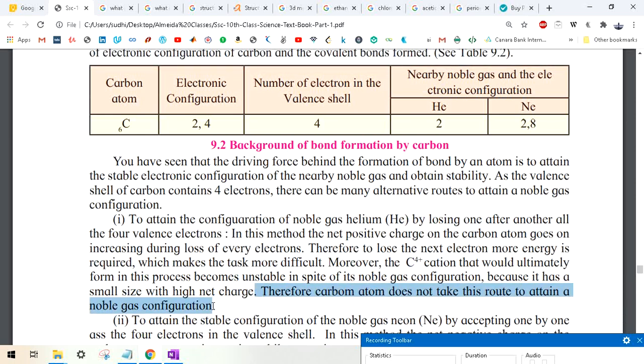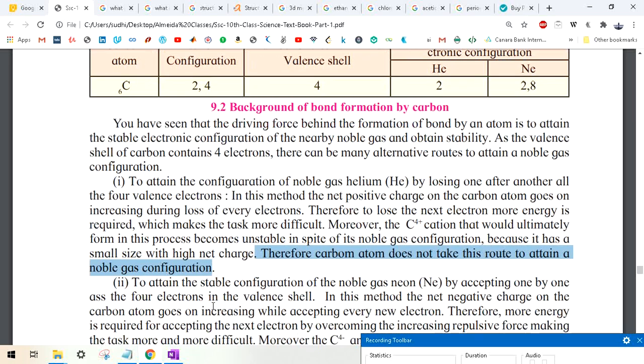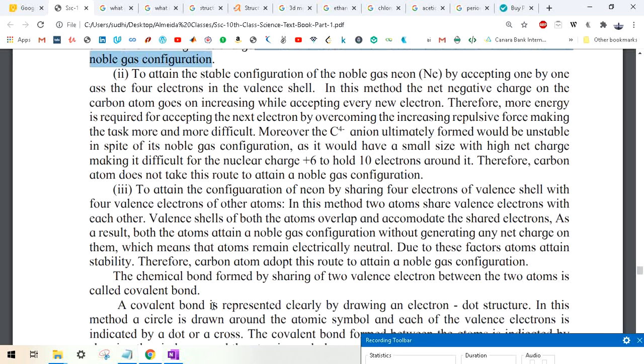Okay, I think you understand this. Since this step of losing 4 electrons and achieving the noble gas configuration of helium will lead to carbon having 4 positive charges, it will make it very unstable, and that is why the carbon atom does not lose 4 electrons. It does not follow this path. So let's see the second one.